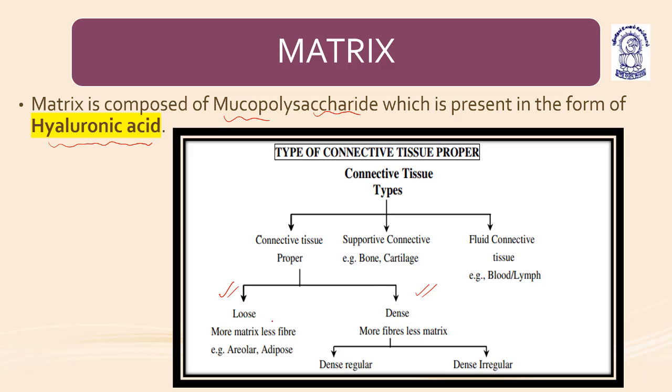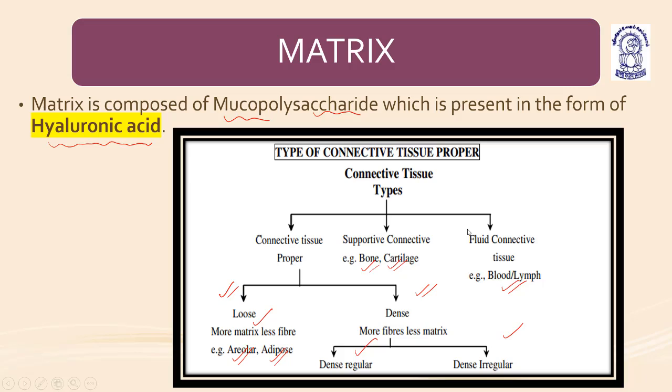Loose connective tissue has more matrix and fewer fibers, for example areolar connective tissue and adipose connective tissue. The dense has more fibers and less matrix, and is of two types: dense regular and dense irregular. Then the skeletal connective tissue, in which the matrix is mineralized and calcified, bone and cartilage. And the fluid connective tissue, for example, blood and lymph.